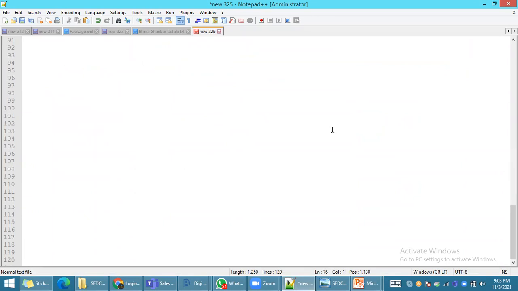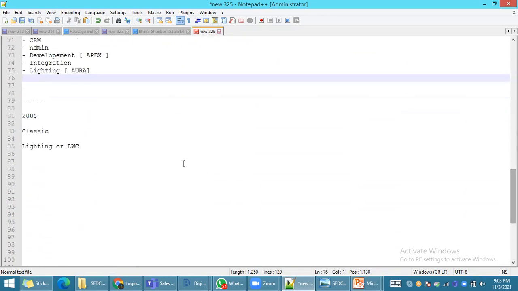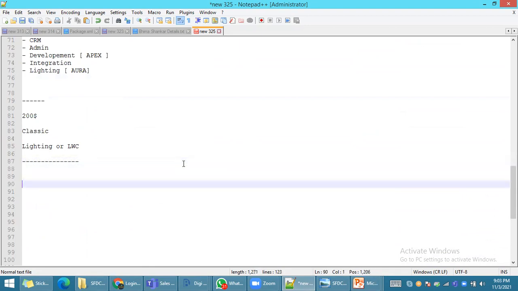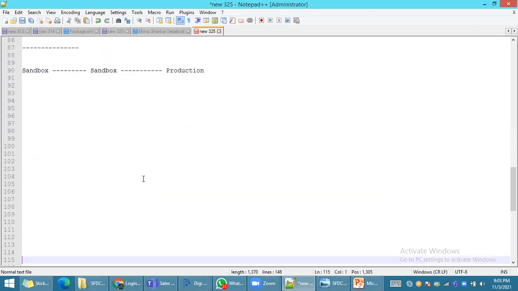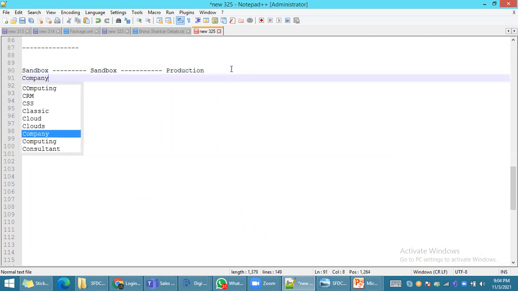Good question. See here, some companies may use a sandbox. You know what a sandbox is? A sandbox is the development environment. Once they do the development, some companies maintain two different sandboxes, and from the sandbox they move into production. Is my diagram clear? In this sandbox, the company does the complete development and testing. This is for company one.